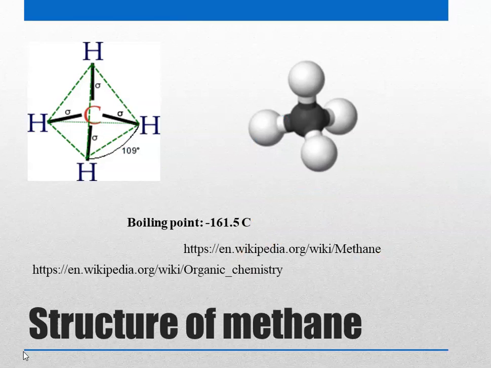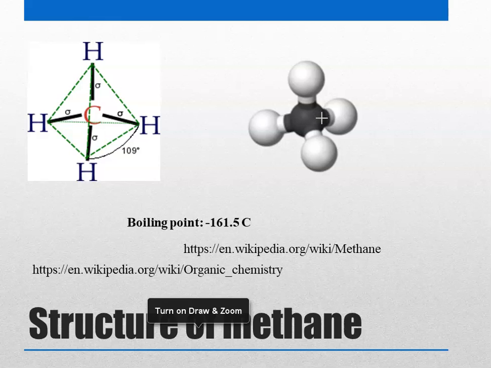So this is the diagram of the methane molecule. I have taken it from Wikipedia, and given you the reference where I found these diagrams. These diagrams are described in two different ways. This is what I described to you about the tetrahedral structure. So you have these three hydrogens in a triangle, you have carbon right on top, and then you have the hydrogen.